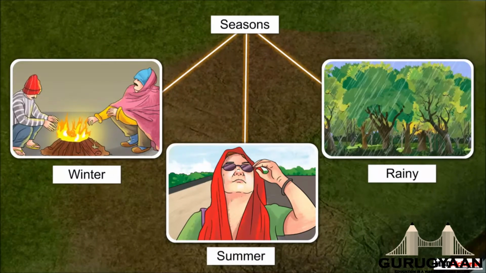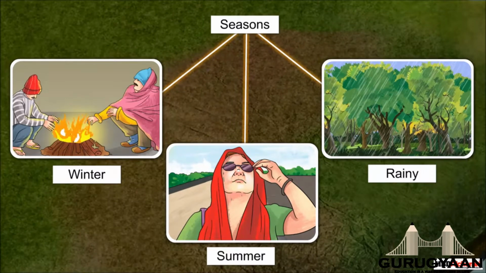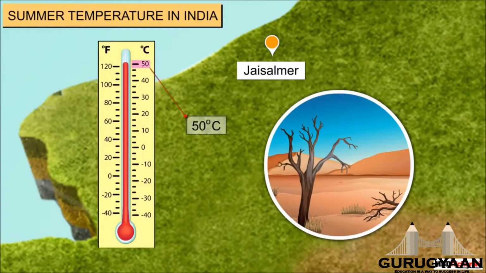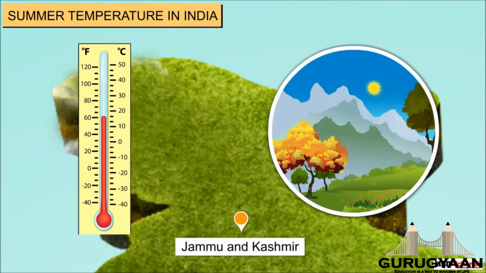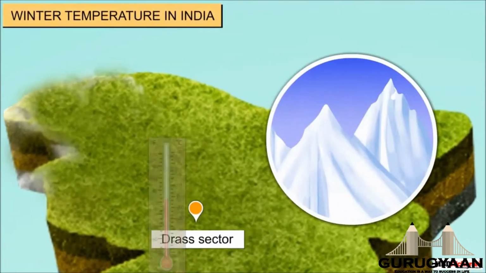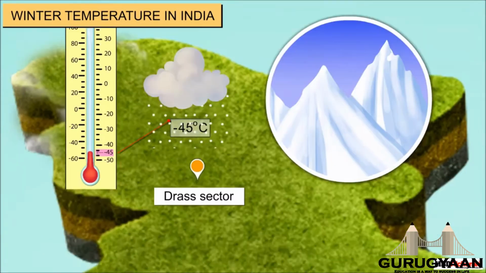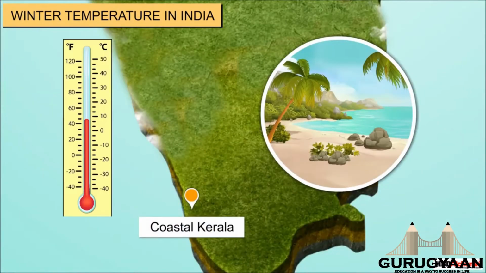When we say the climate of India, we want to say the general conditions of the temperature and precipitation of different regions of India. For example, the temperature of Jaisalmer in Rajasthan, a desert region, goes up to 50 degrees Celsius in summers, whereas at the same time, the temperature in the mountainous region of Jammu and Kashmir is around 20 degrees Celsius. Similarly, the minimum temperature in winter season becomes as low as minus 45 degrees Celsius in the Dras sector of Jammu and Kashmir, whereas it remains around 20 degrees Celsius in the coastal Kerala.